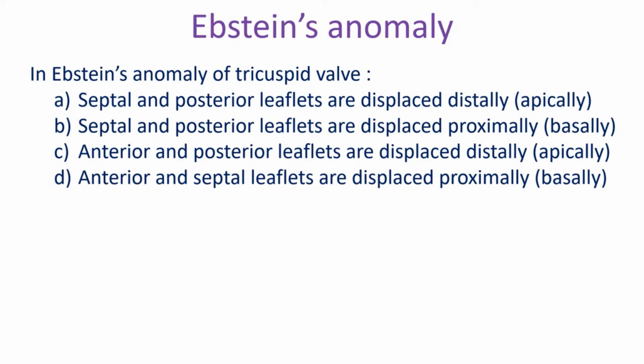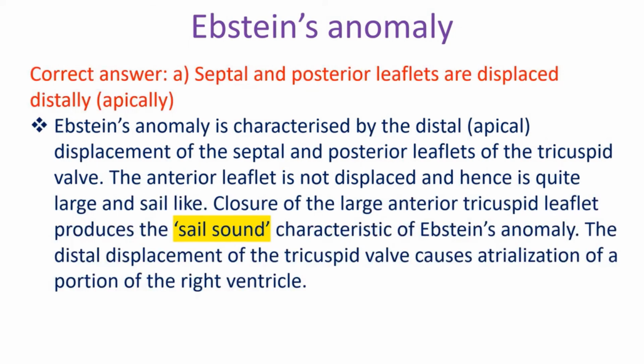In Ebstein's anomaly of tricuspid valve: A. Septal and posterior leaflets are displaced distally, B. Septal and posterior leaflets are displaced proximally, C. Anterior and posterior leaflets are displaced distally, D. Anterior and septal leaflets are displaced proximally. Correct answer: A. Septal and posterior leaflets are displaced distally.